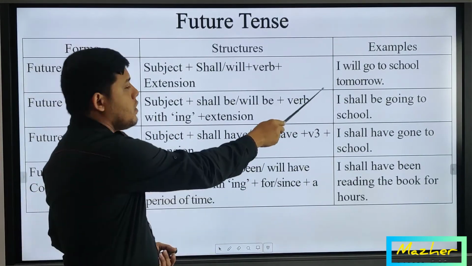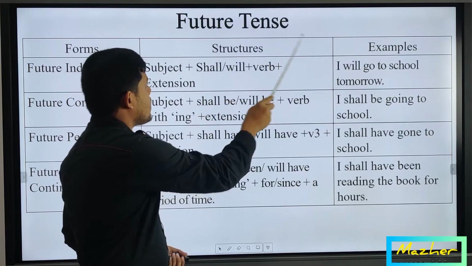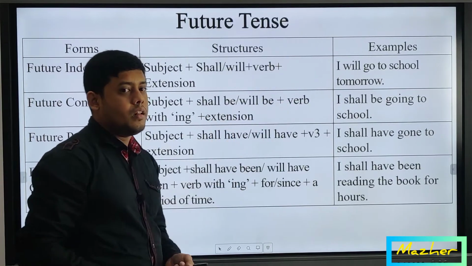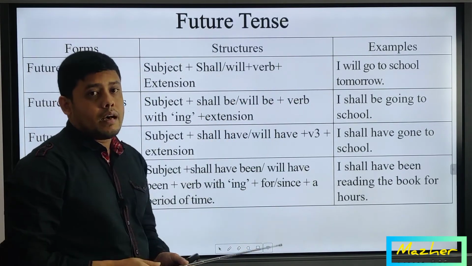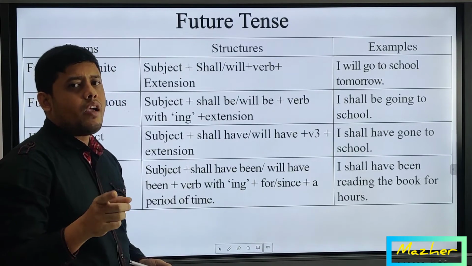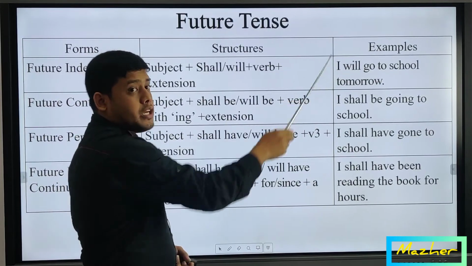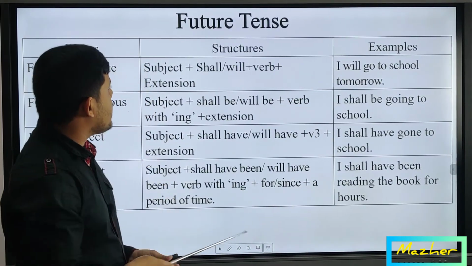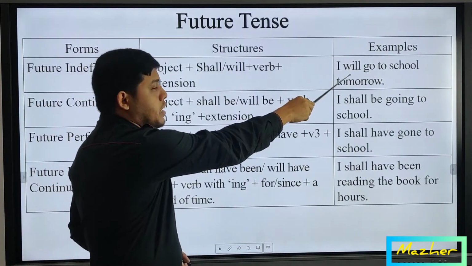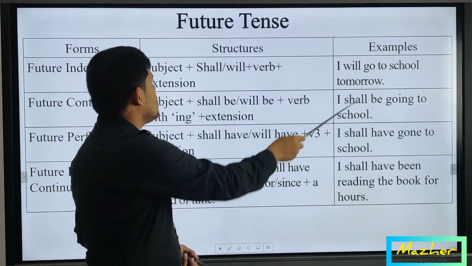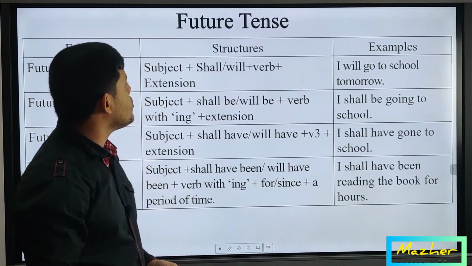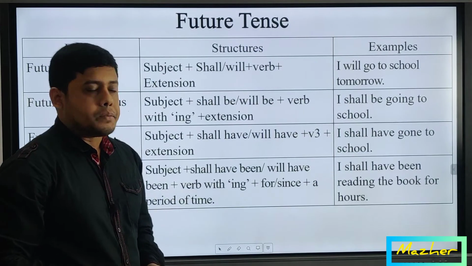Here is written I as subject, and then here is written shall or will, and we know that the auxiliary verb always follows its subject, and with I we can use shall or will both. So here I will or shall both are correct. Go is the main verb, to school tomorrow, object or extension.